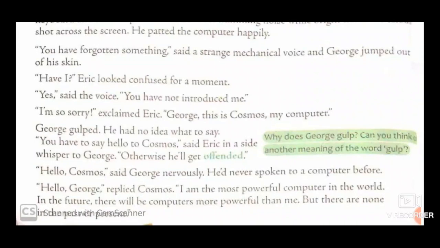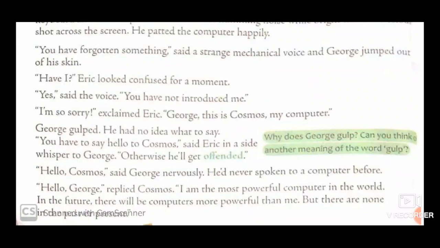"You have to say hello to Cosmos," said Eric in a whisper to George. Whisper means to speak in a low voice. Eric, in a murmur or in a whisper, spoke to George. "You have to say hello to Cosmos. Otherwise, it will get offended." He asked George to wish Cosmos. Otherwise, Cosmos will get offended. Offended means angry or annoyed.